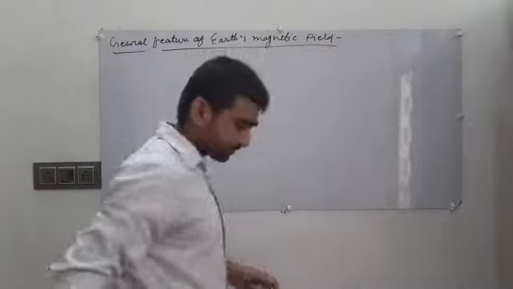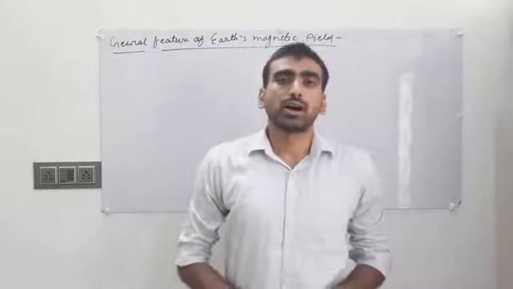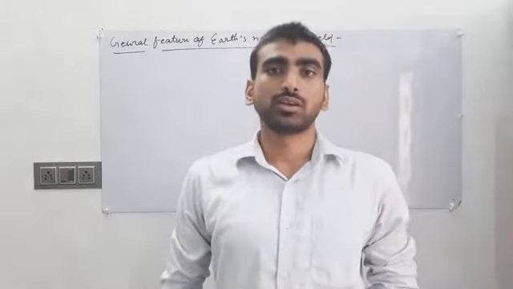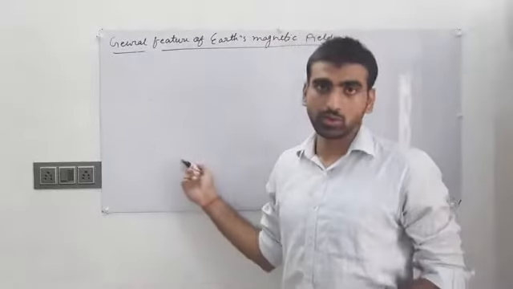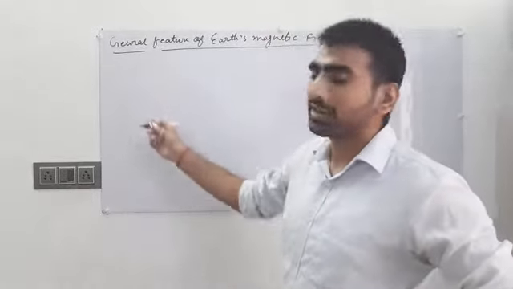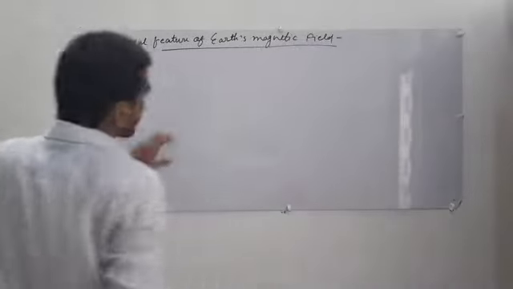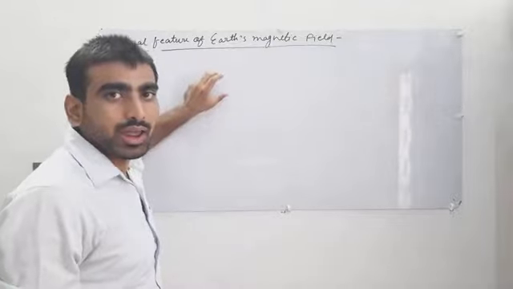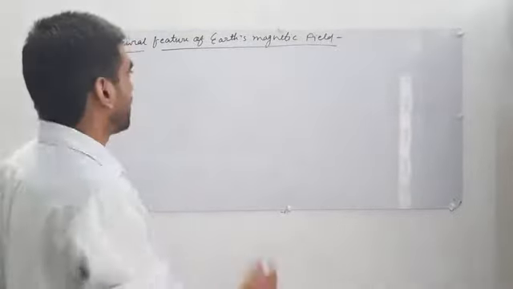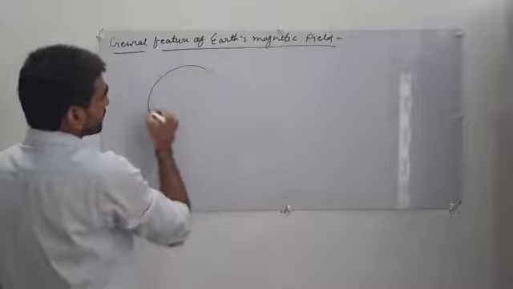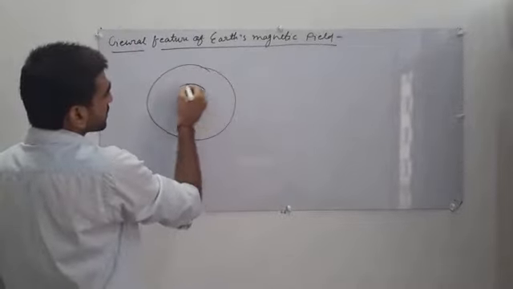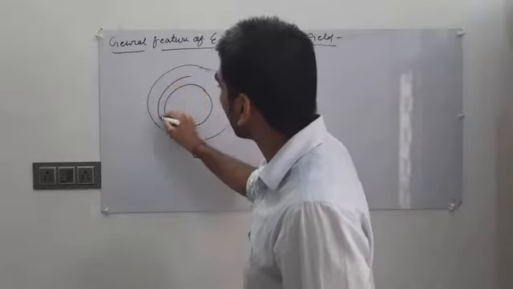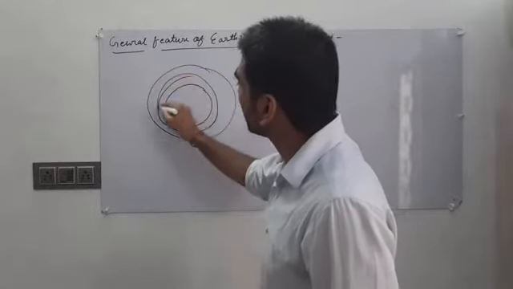You know that I told you earth has its own magnetic field around it. Okay, and why is this magnetic field created? Due to the molten state of iron and nickel in its core, and this molten material is continuously revolving in the inner core of earth.